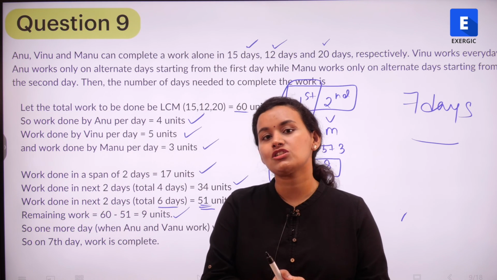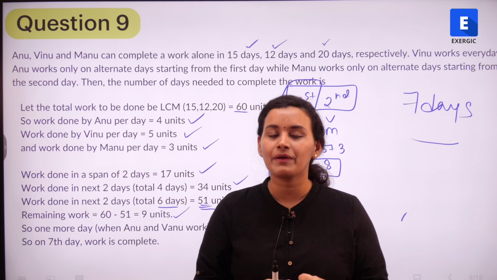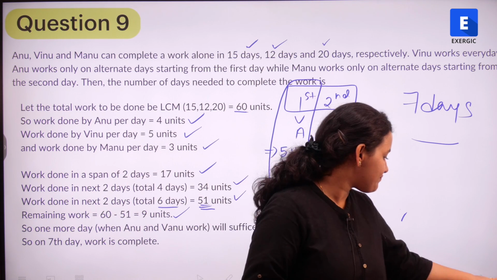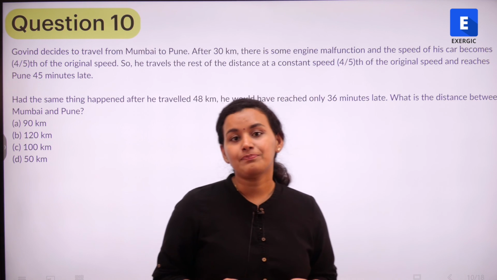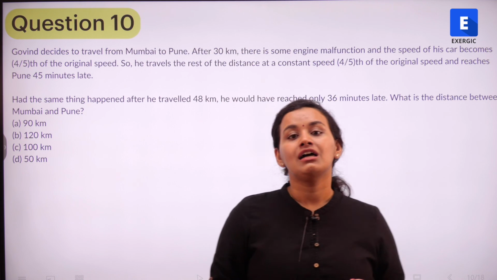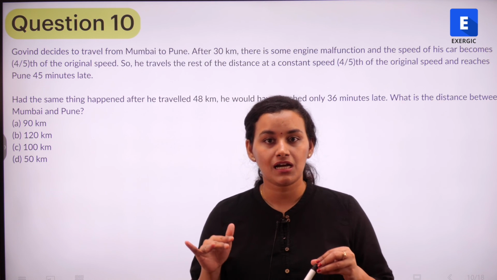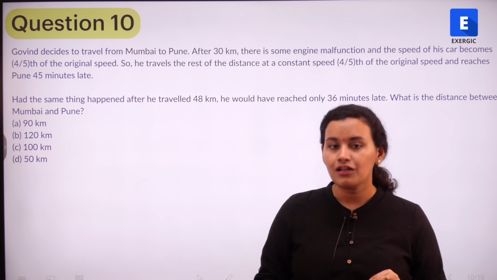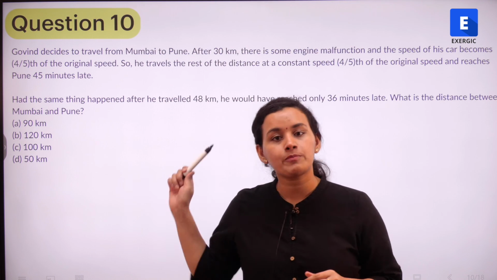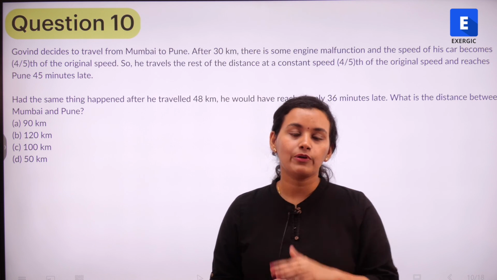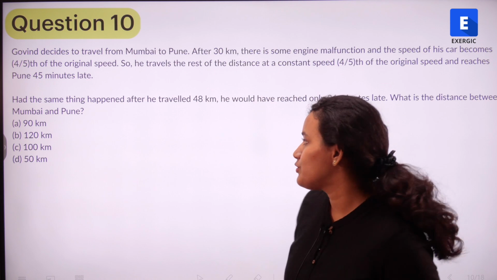The next question is of yet another very important topic of quantitative aptitude: time, speed and distance. Again, I have picked a preliminary question. You should be able to solve this question if your fundamentals are right, if your basics are clear. Pause the video, read the question, options are on the screen, give it a good try. Once you're done, play the video and cross-check with the solution that we are going to discuss.